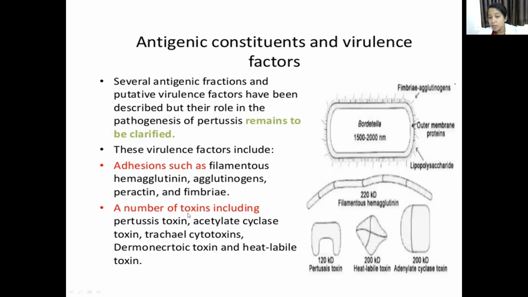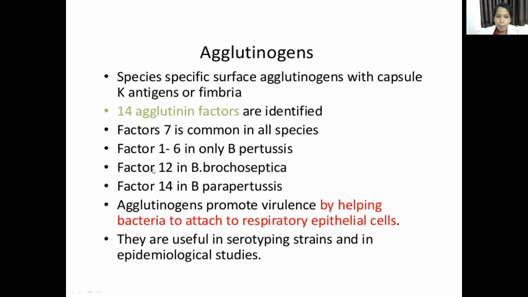And the toxins which Bordetella produces are pertussis toxin, which is the most important one, then adenylate cyclase toxin, tracheal cytotoxin, dermonecrotic toxin, and heat labile toxin. So we'll see a little more detail about all of these. Okay, first coming to the adhesins.